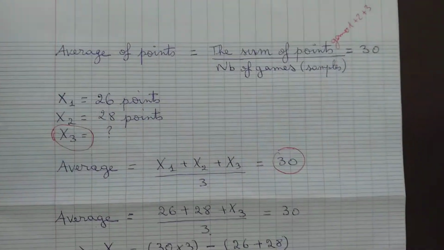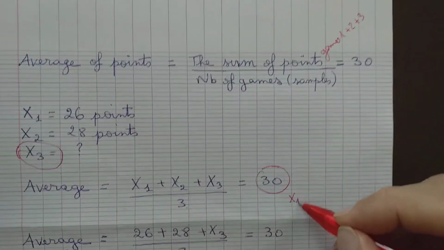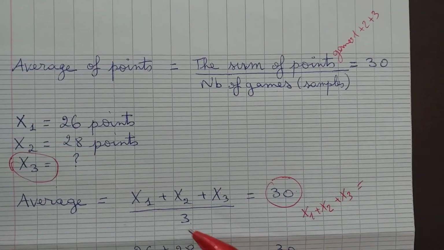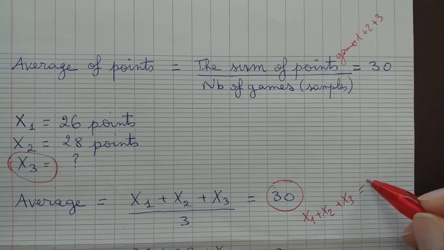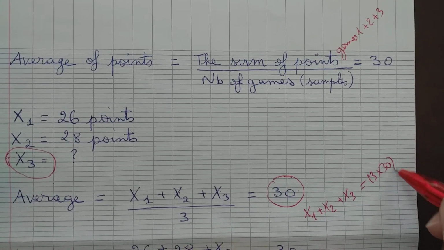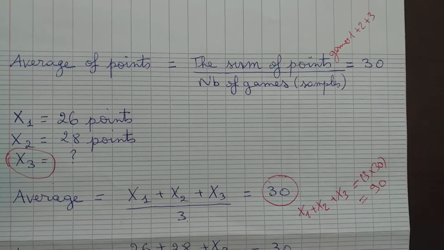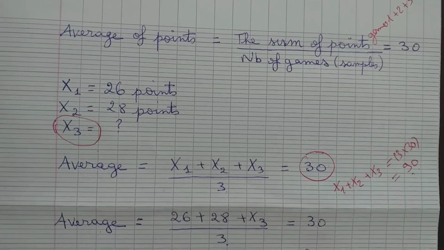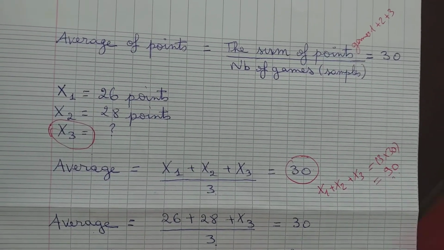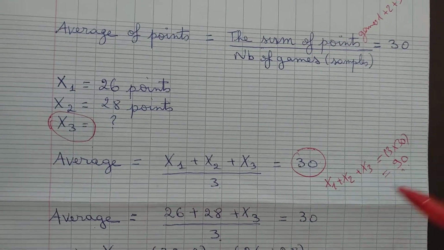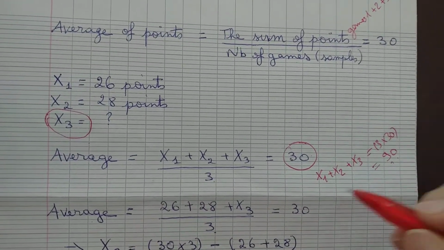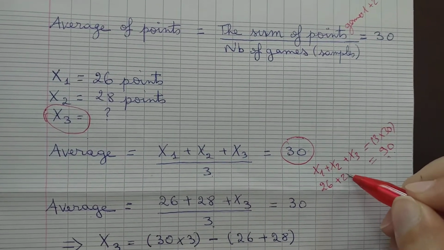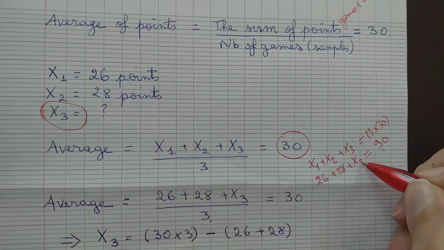So here we will have this: x1 plus x2 plus x3 will be 3 multiplied by 30, which is equal to 90. And here x1 is 26, x2 is 28, plus x3.